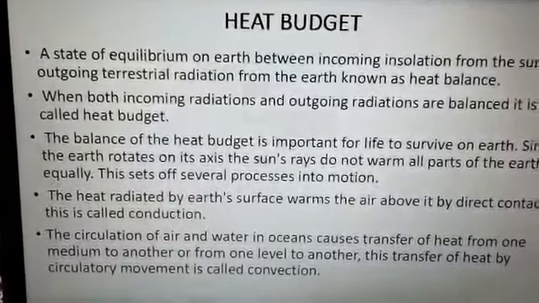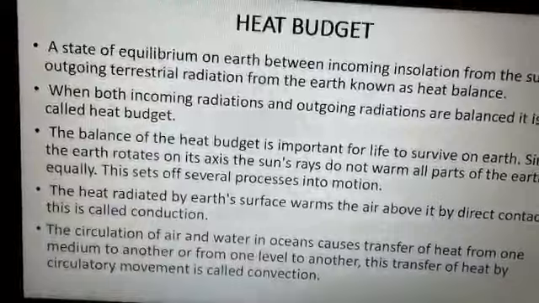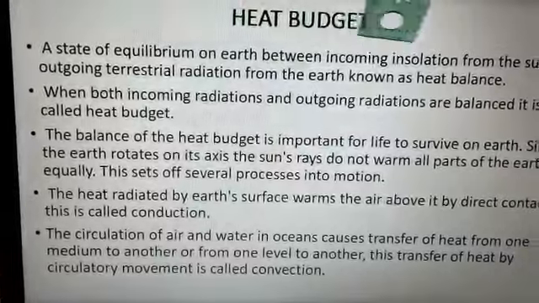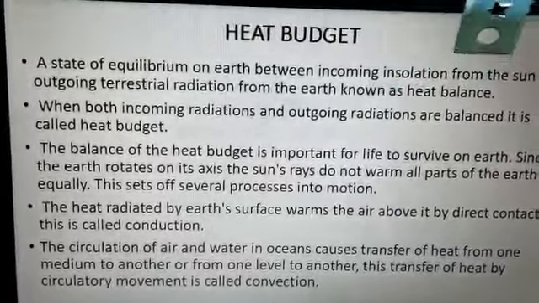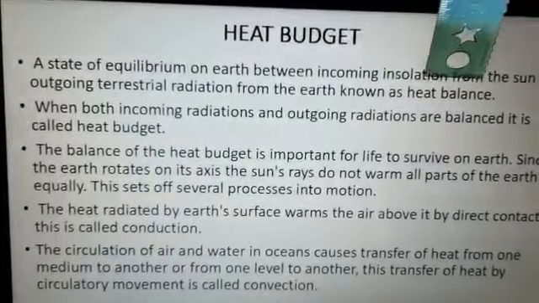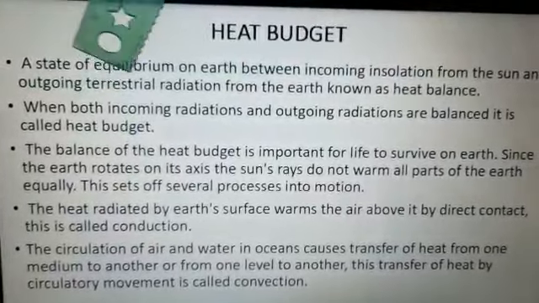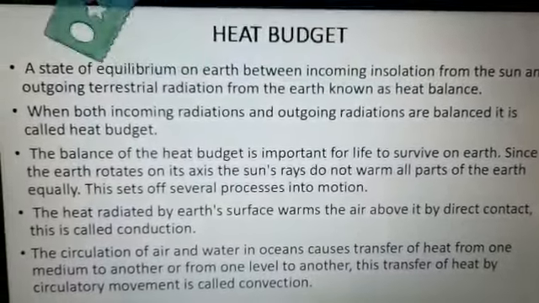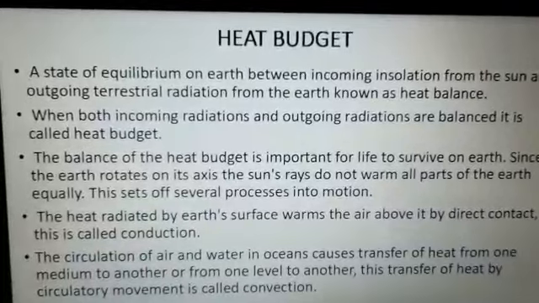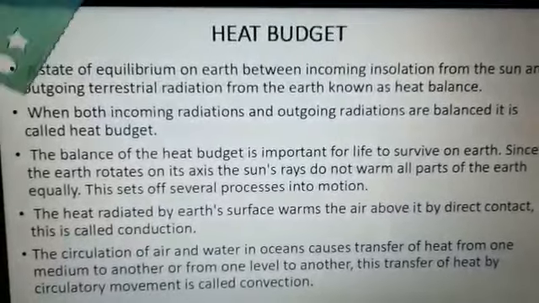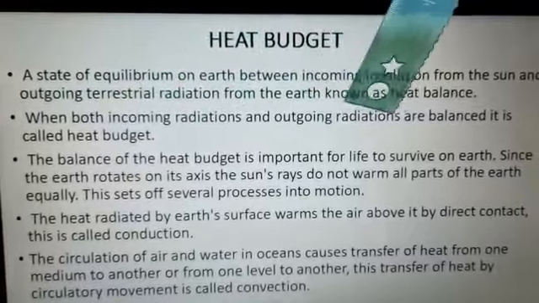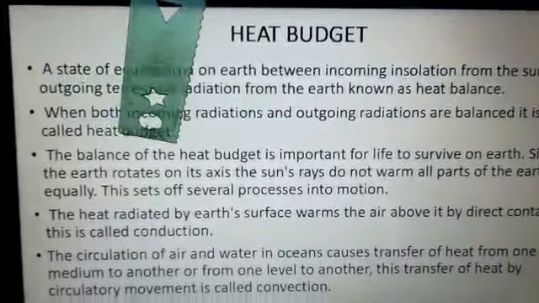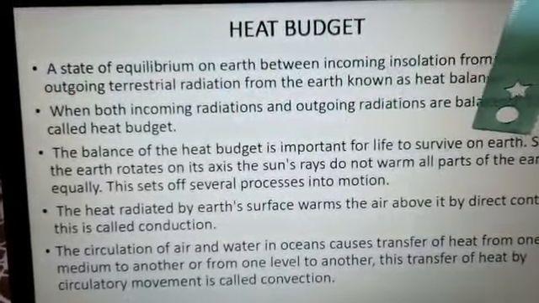Now moving on to the next part, we come across a term, heat budget. What is that? A state of equilibrium on earth between incoming insolation, that is the amount of energy the earth is receiving from the sun, and the outgoing terrestrial radiation from the earth, is known as heat balance. The equilibrium between the outgoing and incoming heat. When both incoming and outgoing radiations are balanced, that is known as heat budget. The balance of the heat budget is important for life to survive on earth.